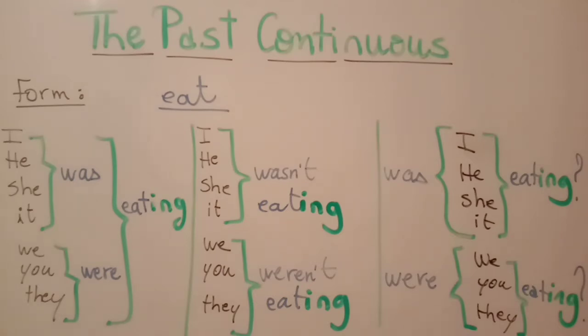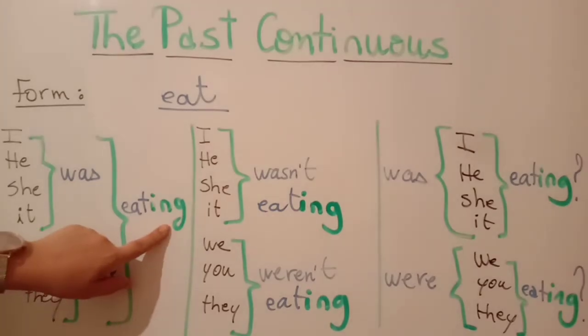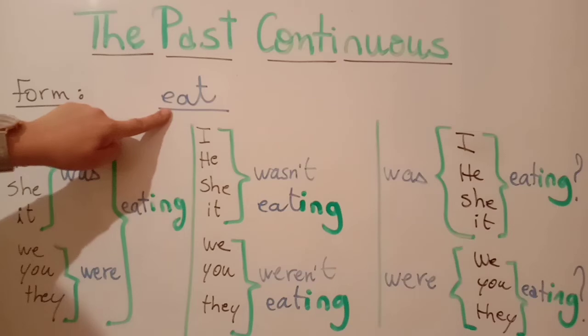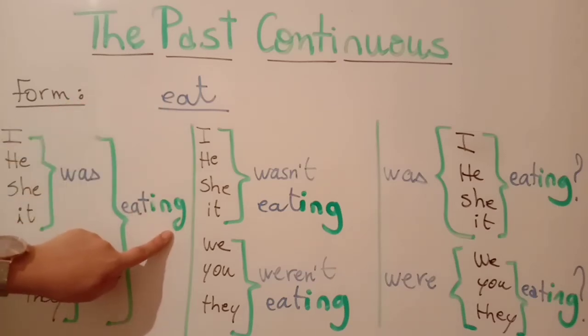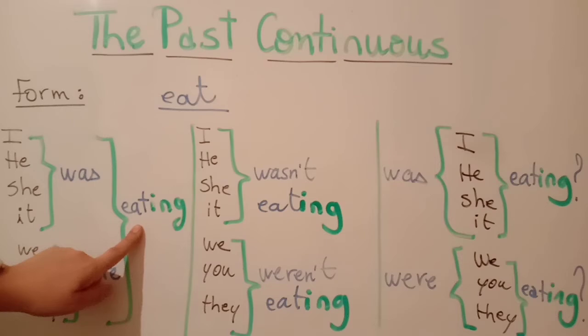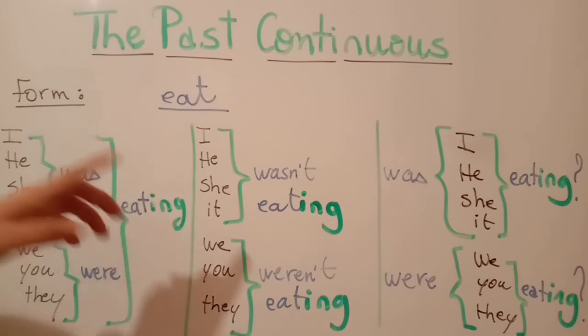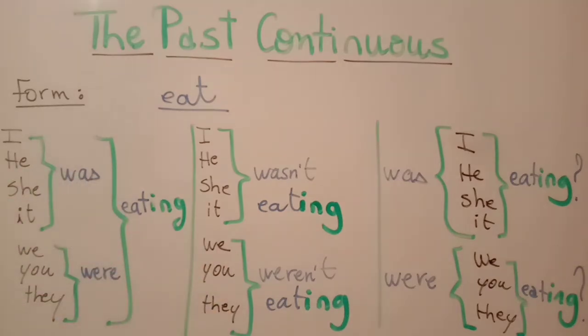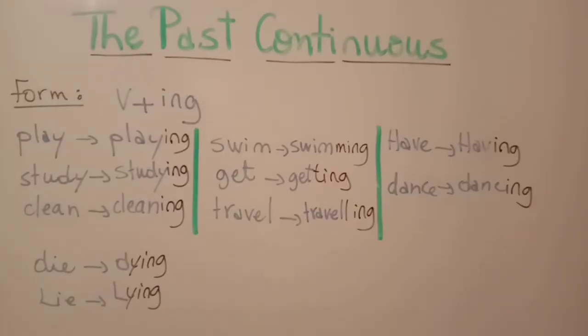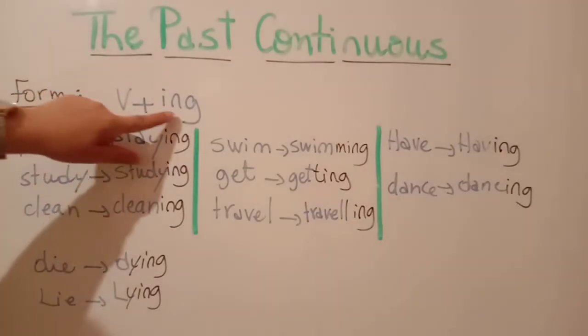Right? Good. So as you see, the verb ing is formed with the base verb plus ing form. The majority of verbs use the base verb plus ing form. But with some verbs, there are rules that you have to retain. As a reminder, in general, verb ing is formed with the base verb plus ing.